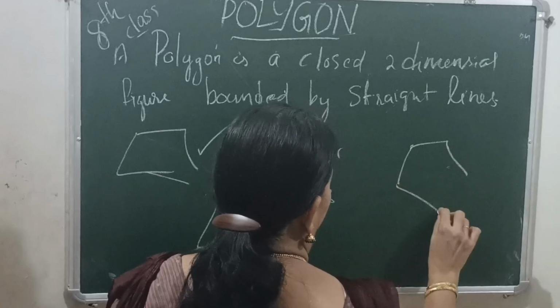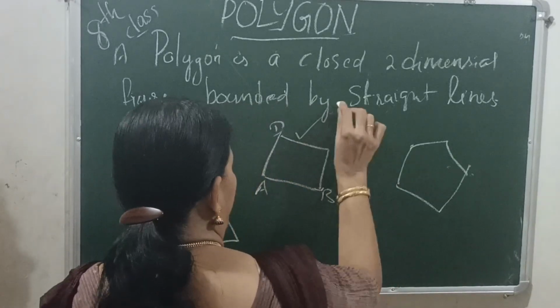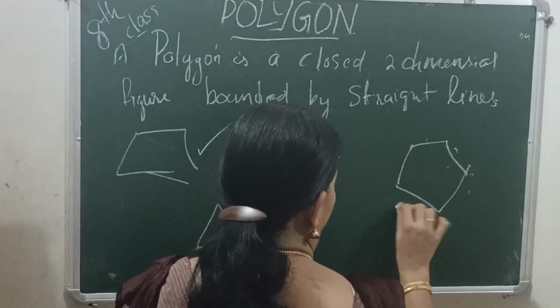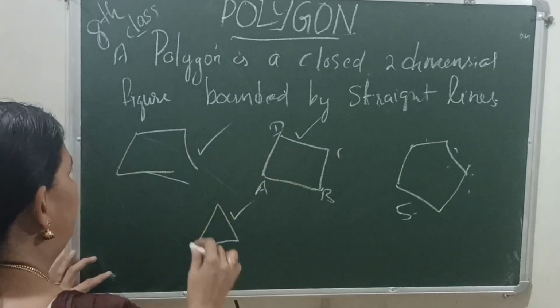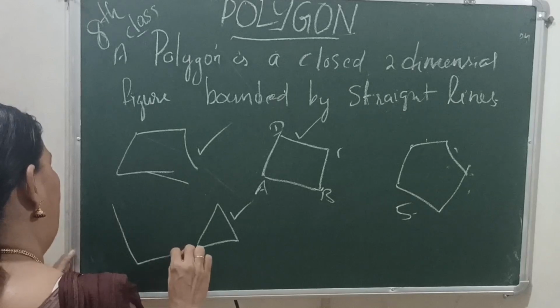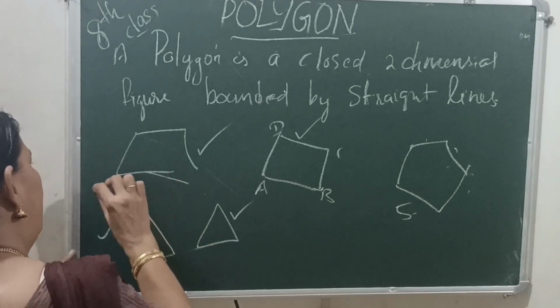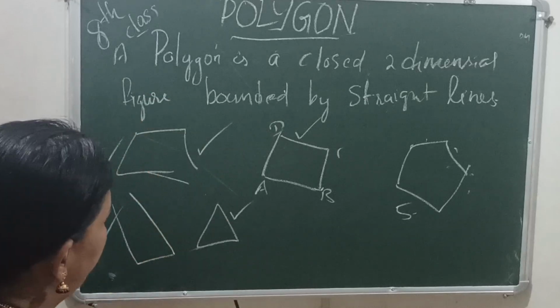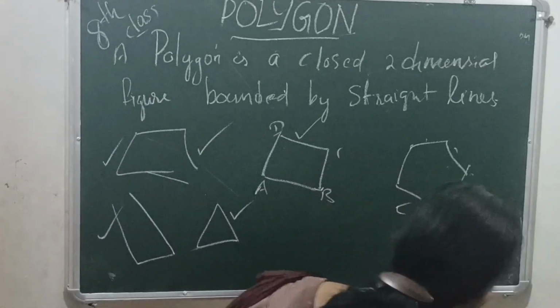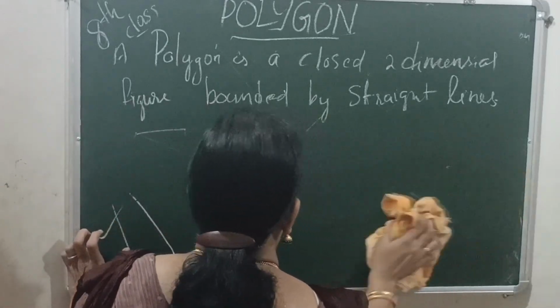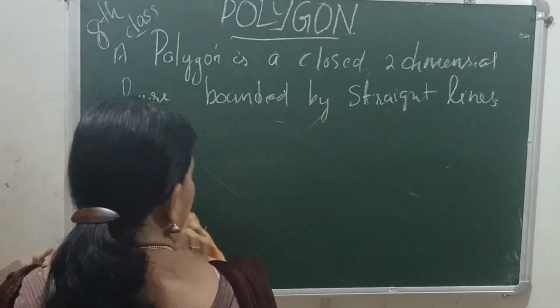This is another closed figure having 4 sides, 3 sides, 5 sides, etc. This is not a closed figure, it is an open figure. That is, a polygon is a closed two-dimensional figure bounded by straight lines.